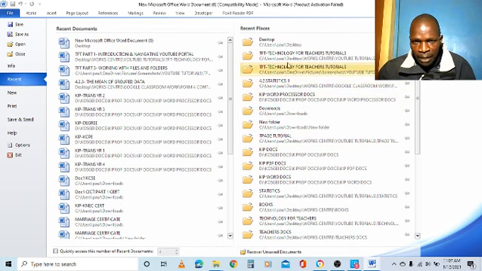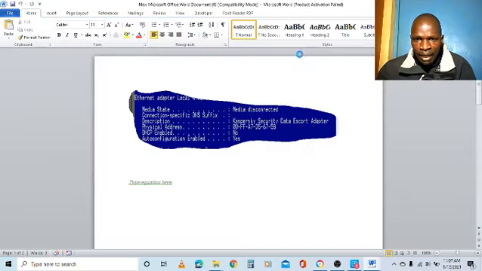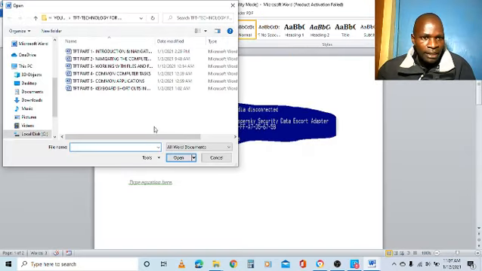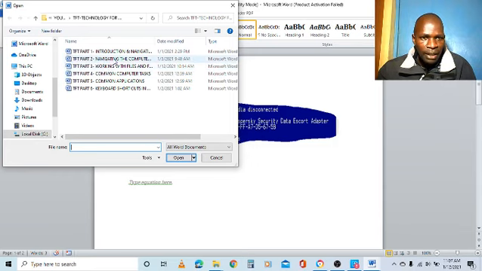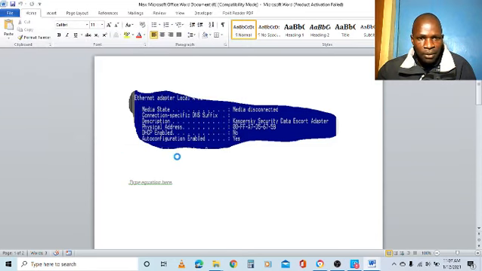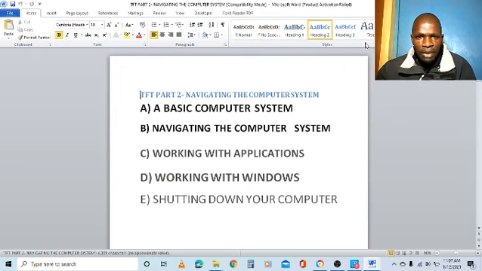For example, one of the recent places is TFT Technology for Teachers. So I can double click that folder to open, and this folder is open. I can see there are so many files here, and I can open any file I want. For example, I can open this file here. So I click to highlight it and then open. So that file is now open.